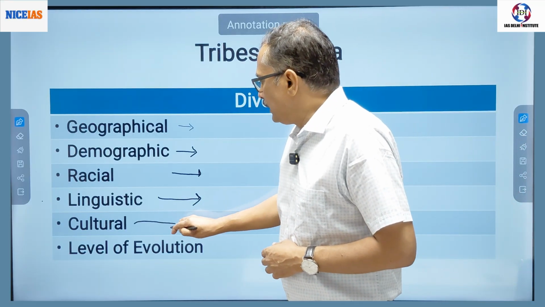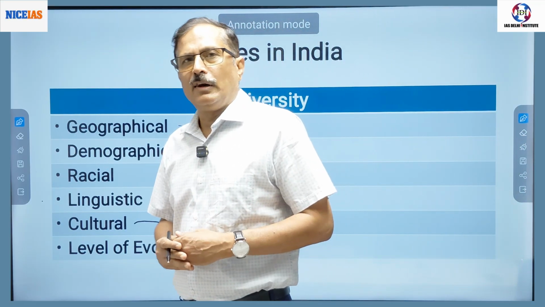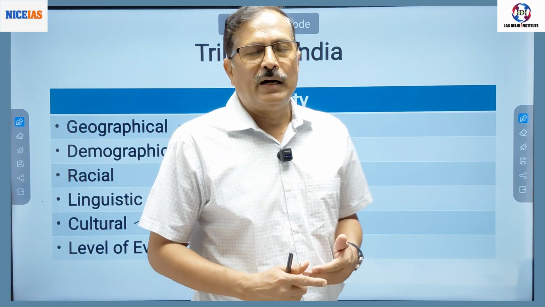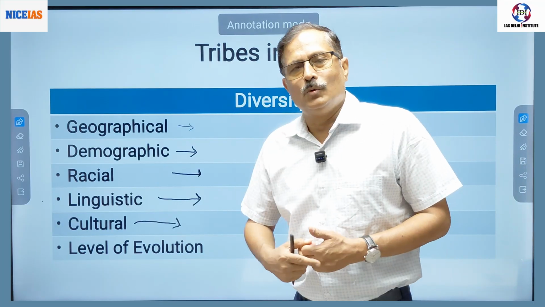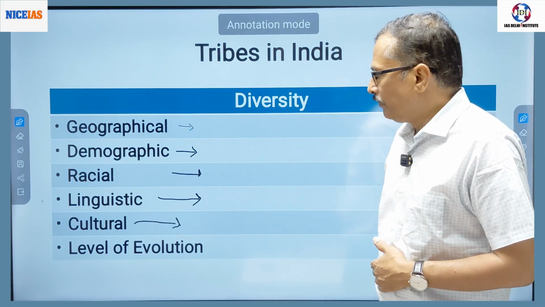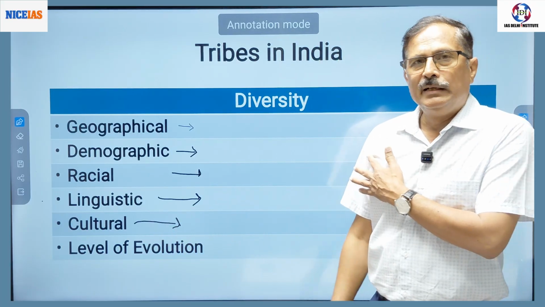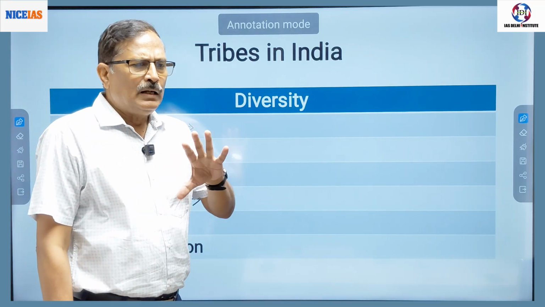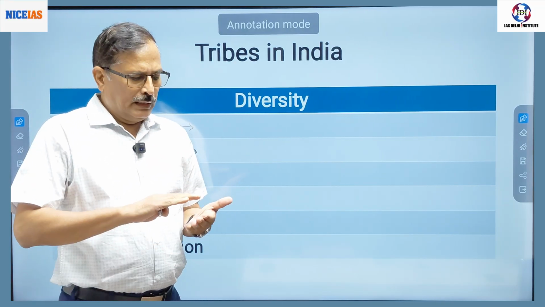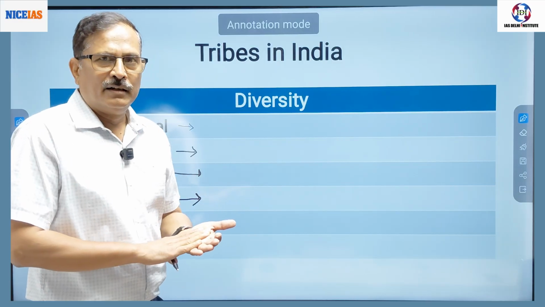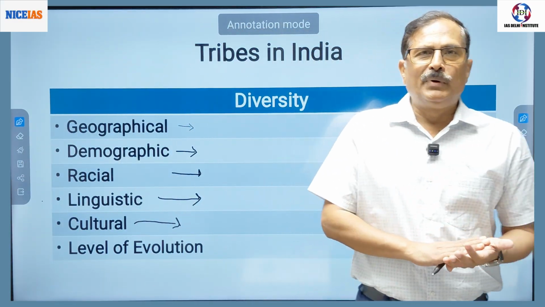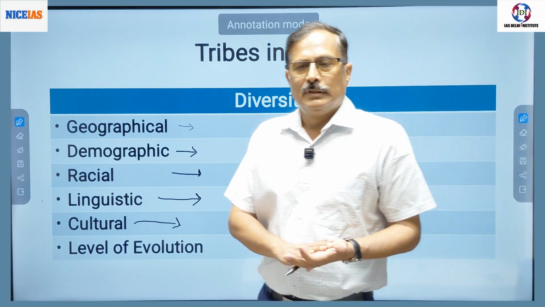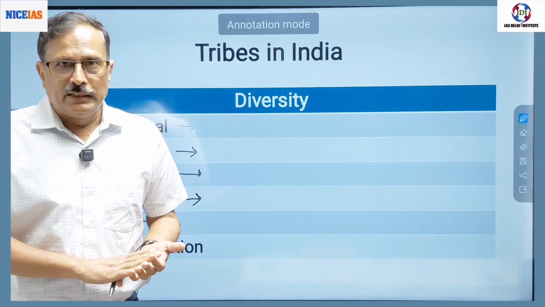There is cultural diversity. Each has a different way of life. Culture means way of life: their food habits, their dress pattern, their rites and rituals, etc. Then level of evolution, this is very important. If you see, all the tribes are not equal, they have evolved. Some tribes are the simplest, as I said, the Sentinelese as isolated tribes, so they are called tribal communities.